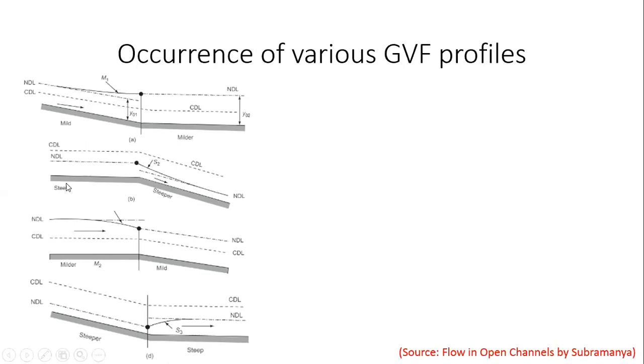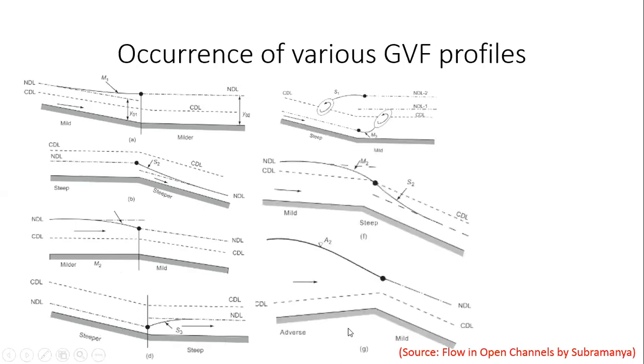Similarly, when a steep slope meets a steeper slope, we get an S2 curve. And then so on. When a milder slope meets a mild slope, what kind of curve do we get? This is an M2 curve. What is over here? A steeper slope meets a steep slope, we get an S3 curve, and so on. So there are so many different possibilities, and all of those are listed over here.